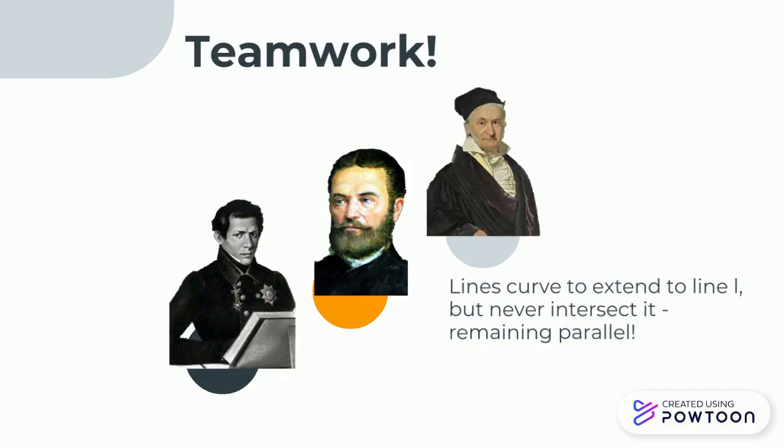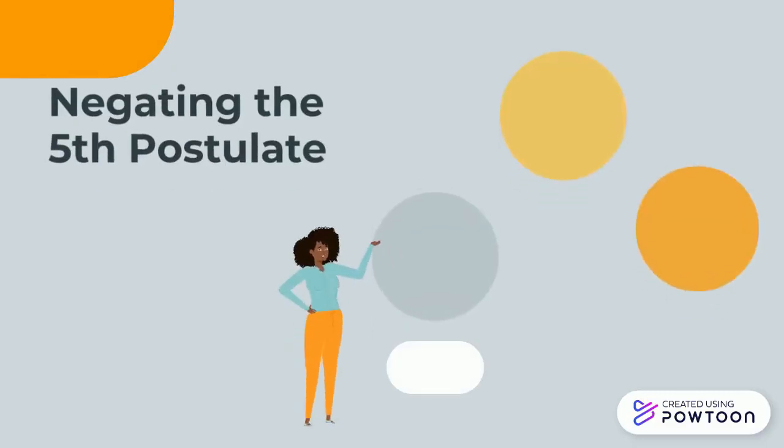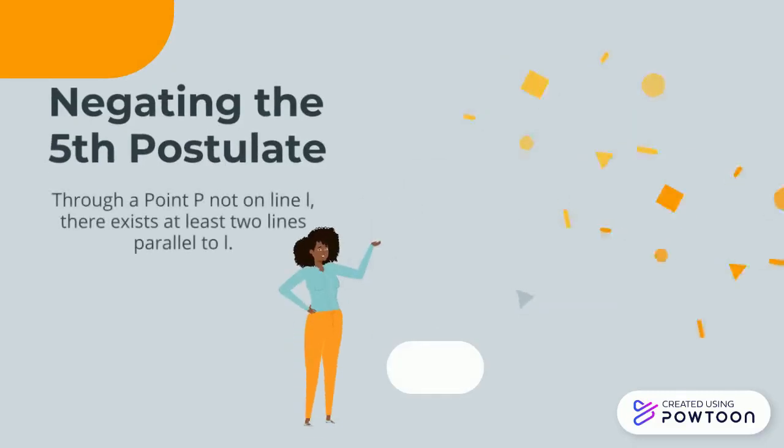If we assume all postulates but the fifth to be true, we get something called hyperbolic geometry, where there exists a line L and a point P not on L such that at least two distinct lines pass through P but are parallel to L. These lines curve such that they extend towards the direction of L but never intersect, instead of remaining parallel. The hyperbolic geometry postulate is as follows. Through a point P not on line L, there exists at least two lines passing through the point P parallel to L.